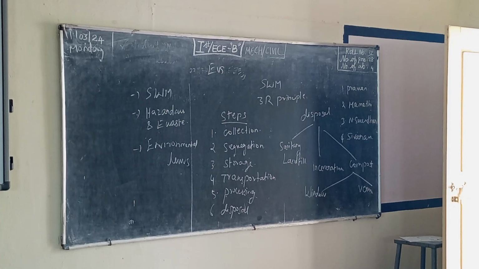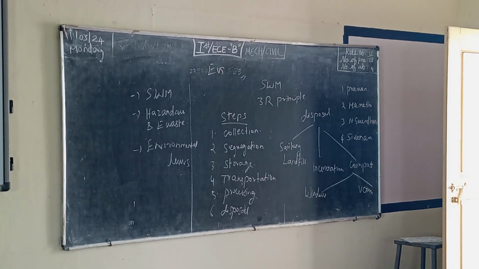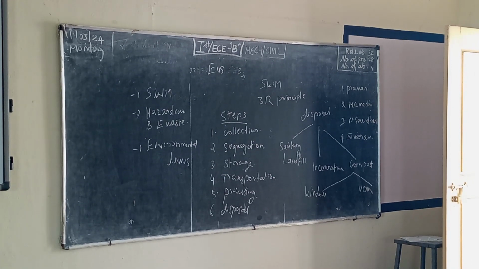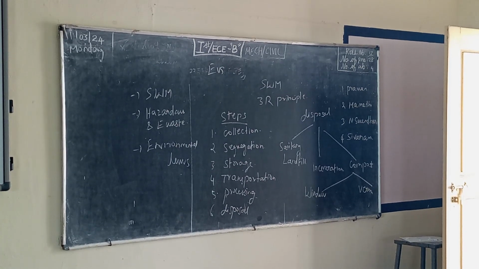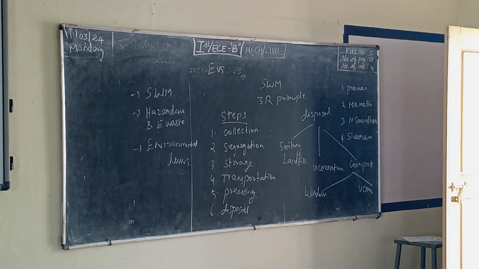Second one, what is reuse? If any of the materials are not demolished, or only partially demolished, we can use them again and again. For example, your slipper: if your slipper is torn, what do we do? We can repair it and utilize it again. If you take a leather bag, we can again carry and use that. So that is reuse.